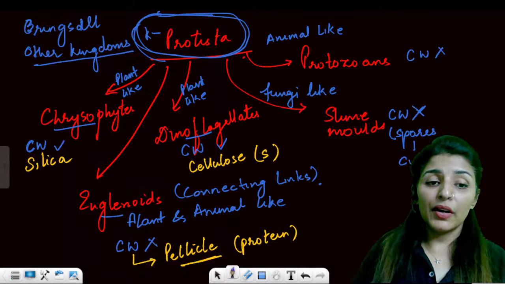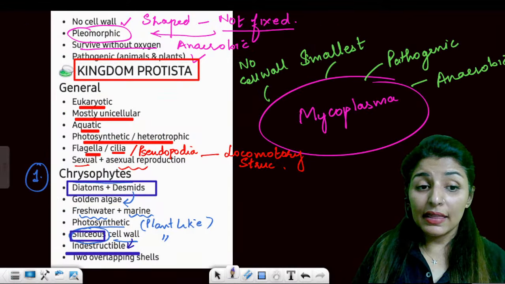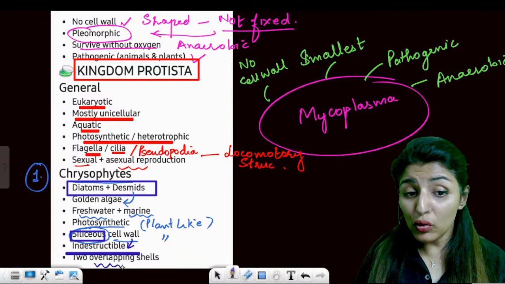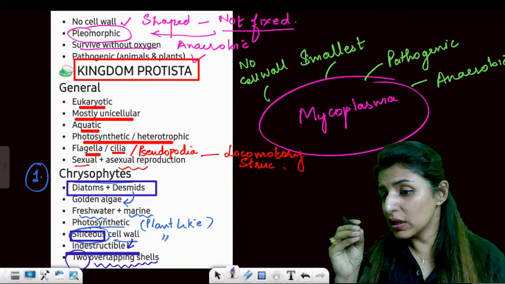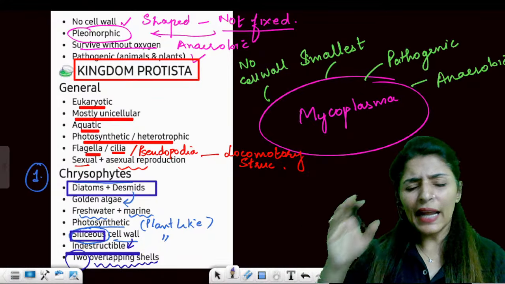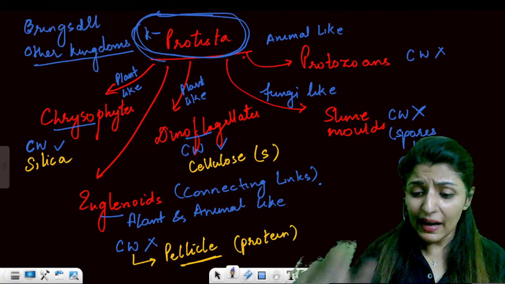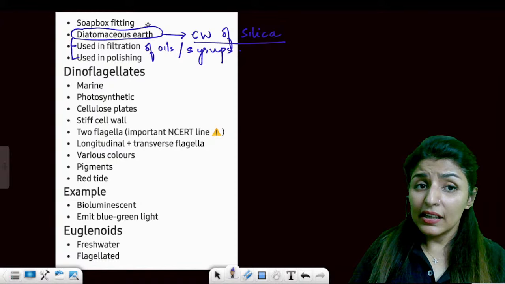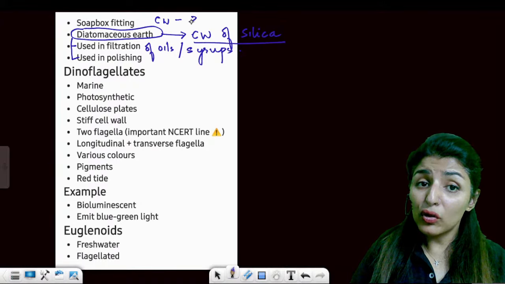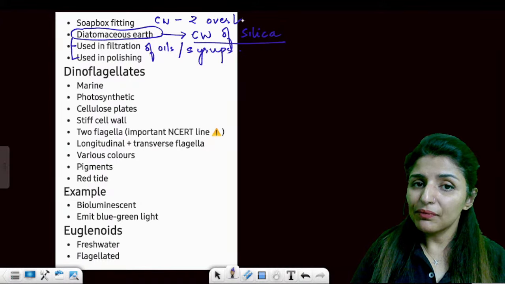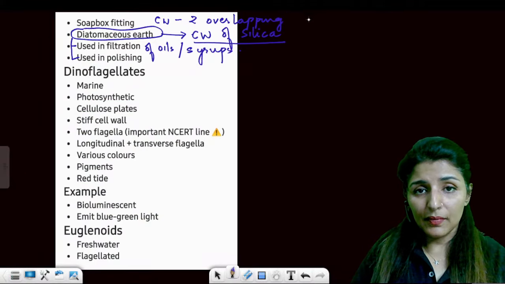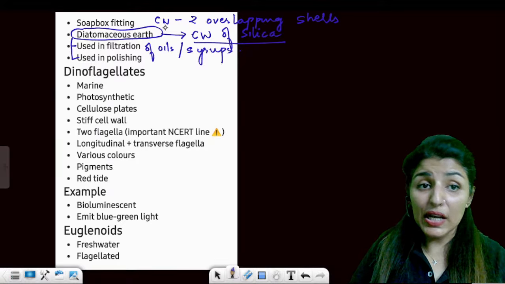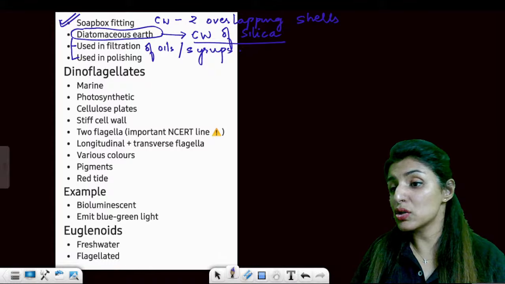Second very important point about chrysophytes is that the cell wall is made up of two overlapping shells. Very, very important. This is such a unique character that you will not read it in any other organism in the entire biology. The cell wall is made up of two overlapping shells, and these shells are going to fit into each other like a soap box.